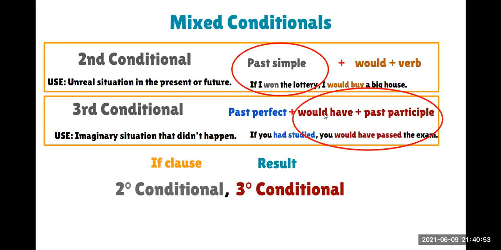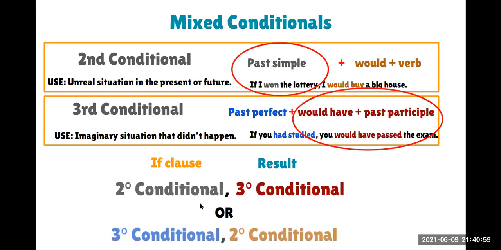In the other kind of sentence, we are going to use the third conditional and the second conditional. We use the past perfect in the if clause, and in the result, we use would, could, or might plus a verb in the base form.